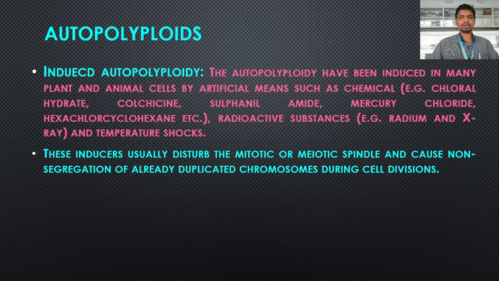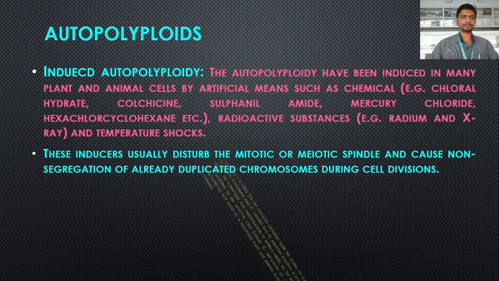As a result, unreduced gametes are produced after meiotic cell division, and when these gametes fuse with each other in fertilization, it produces an autopolyploid organism, cell or zygote.